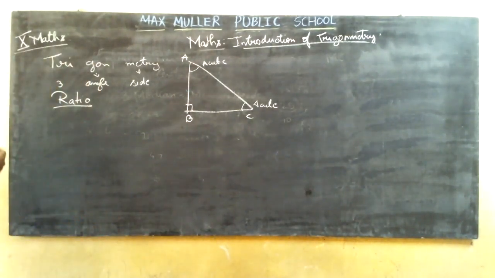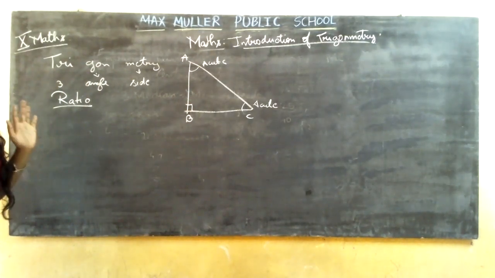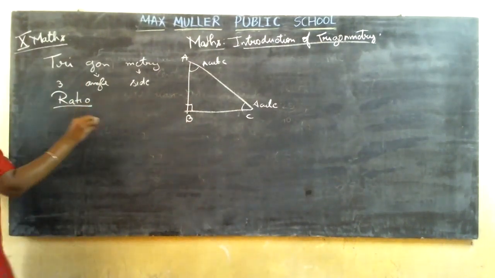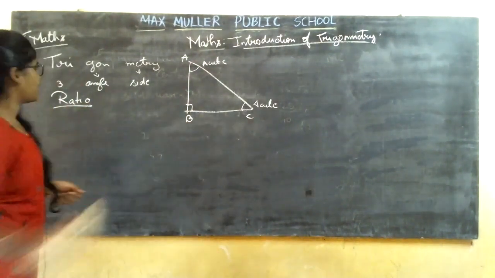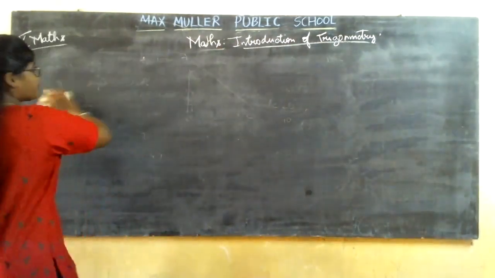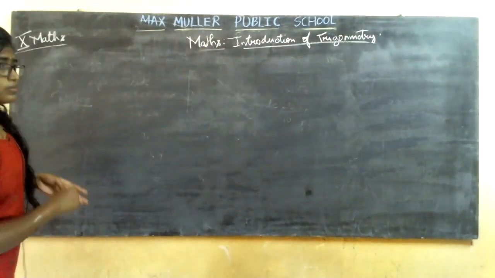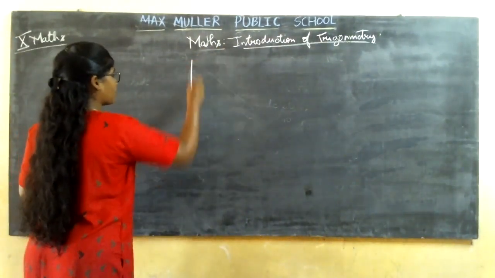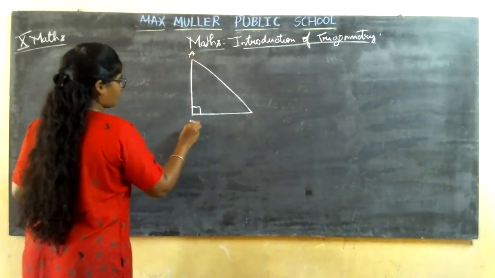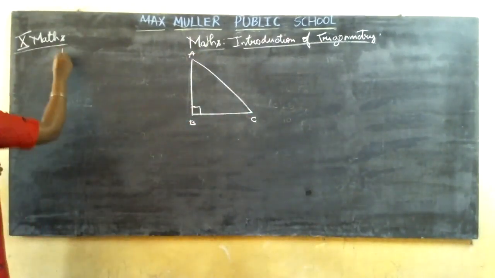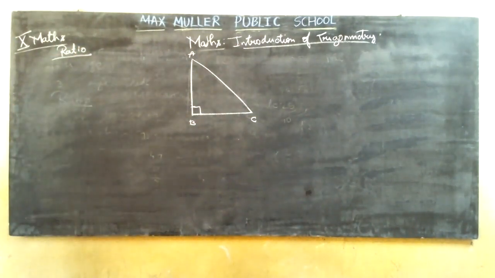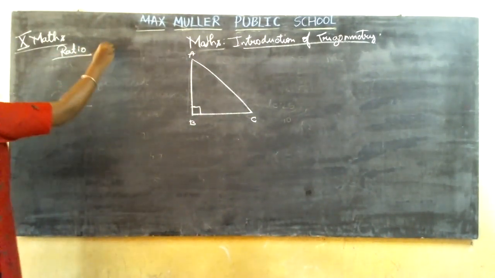So let me learn the ratios first, trigonometry ratios, and then we go ahead with the sums. Okay, then how many types of trigonometry ratios do you have? You have hardly 6 types, that's all. Only 6 types. So let me take the ratios based on the first angle. Let me erase that triangle where you have 2 acute angles. So ABC is a right angle triangle. We are going to talk about the ratios. How many ratios do you have? You have 6 ratios, correct?